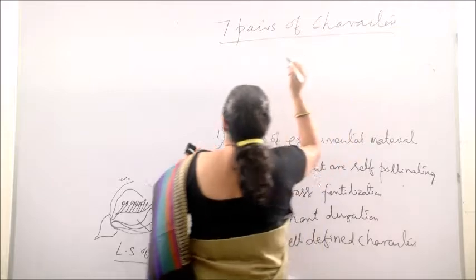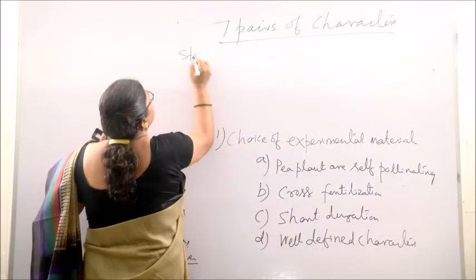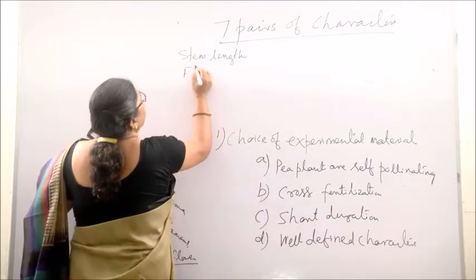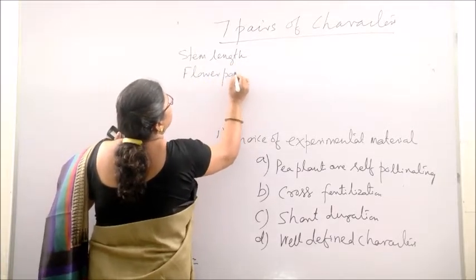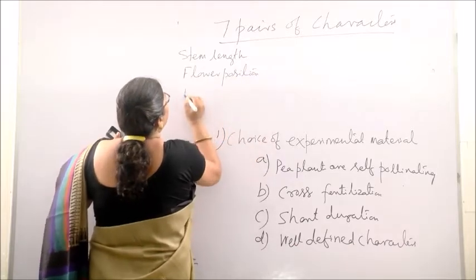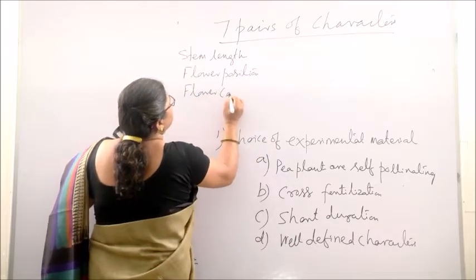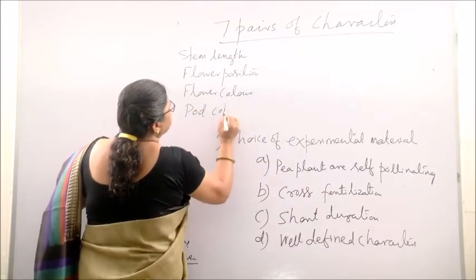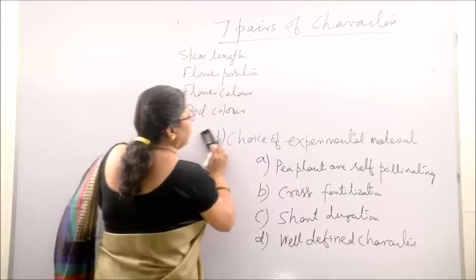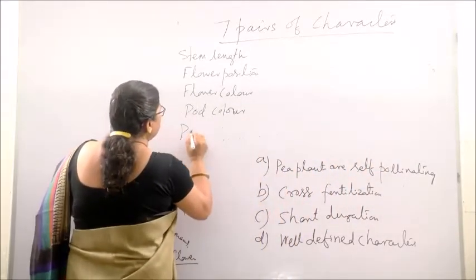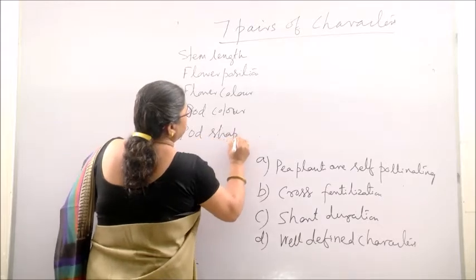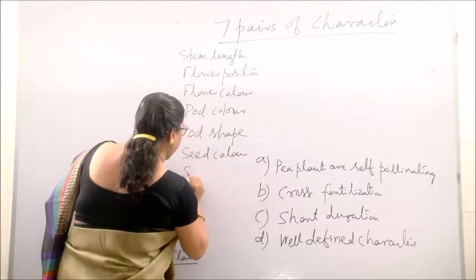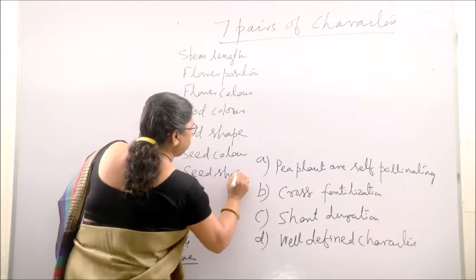What are those 7 pairs of characters? These are the stem length, then flower position, flower color, then pod color, pod shape, then seed color and seed shape.